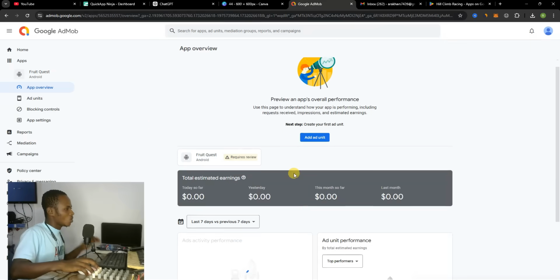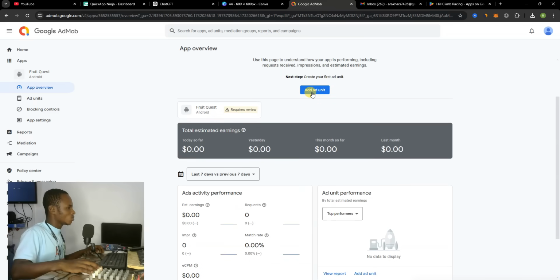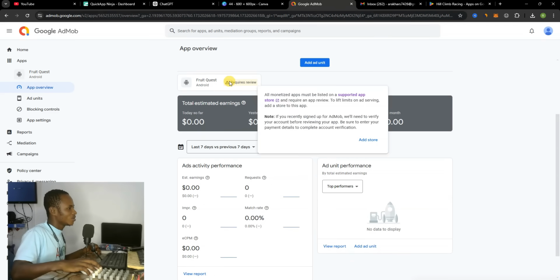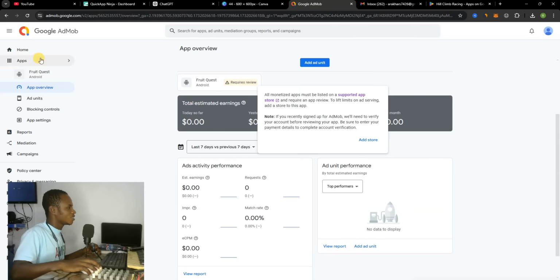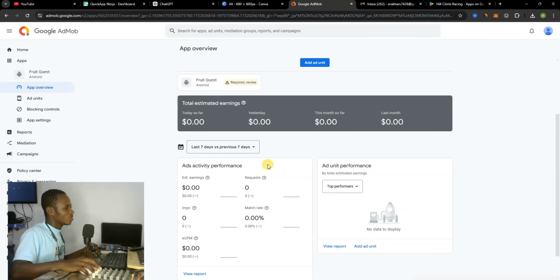One thing that we are going to do right now is go ahead and add your ad units over here. You can see add unit over here. That is it. That's how you're going to be able to earn with this platform. After adding your ad unit, you're going to review your account, and your account will be approved, and it will show ready. Like I have a game over here that is ready. You can see the games I've already added to this platform. You can go out there, do the same, and then make money with this.